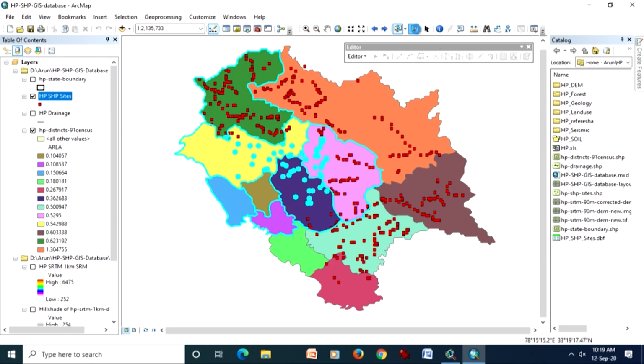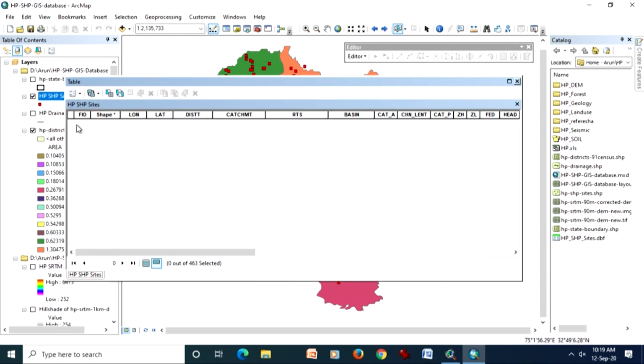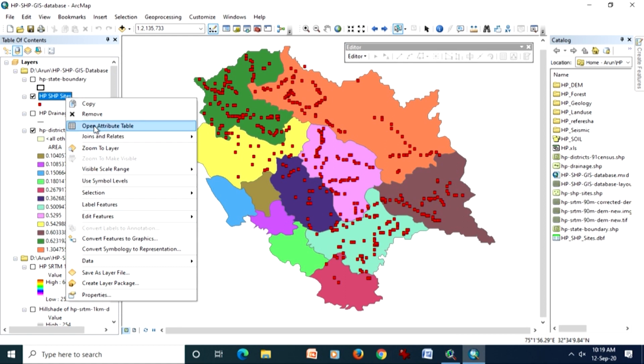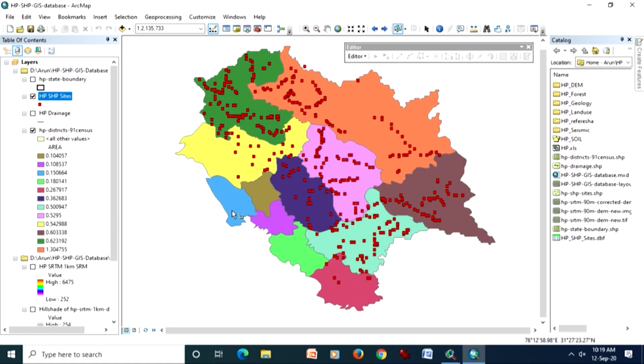Another thing is that if I make a selection in my attribute table, then at the same time I will also get the selection elsewhere. So, there is a dynamic link between my table and my map.